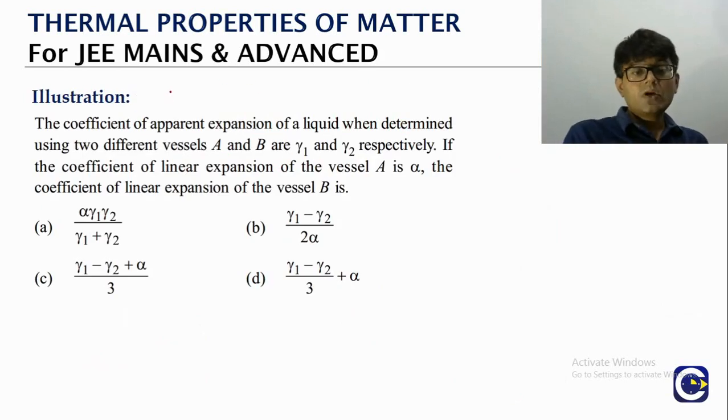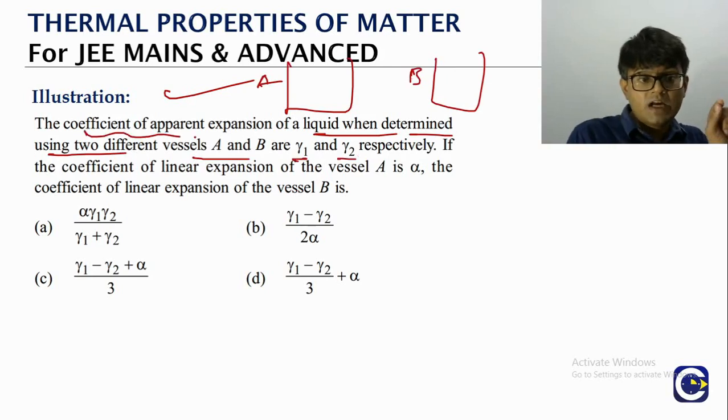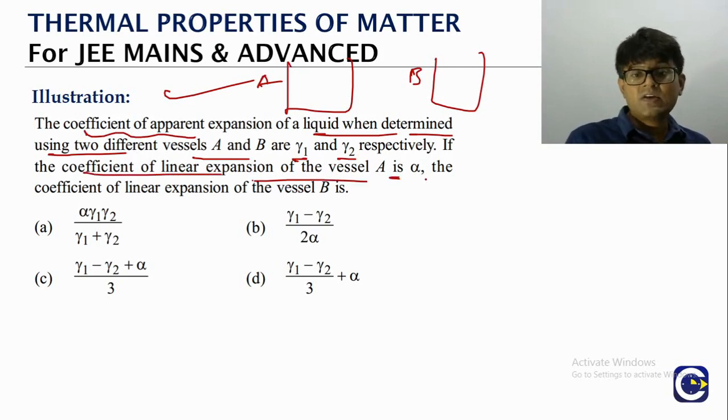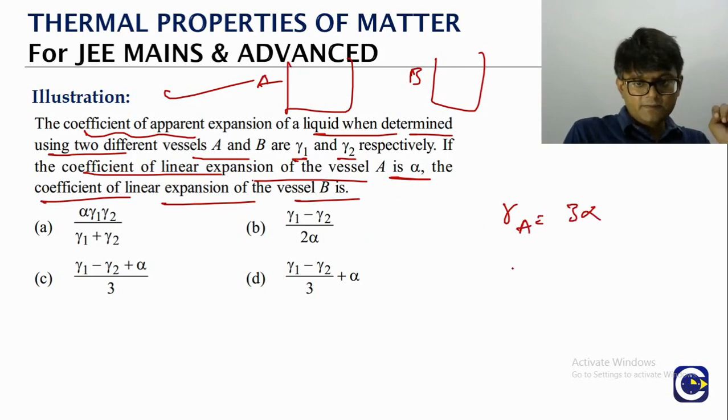Look at this question. The coefficient of apparent expansion of a liquid when determined by using two different vessels. Once we are using a vessel A, other time we are using vessel B. They are gamma 1, gamma 2. Remember, these are coefficients of apparent expansion. If the coefficient of linear expansion of the vessel A is alpha, so the gamma for the vessel A is 3 times alpha.